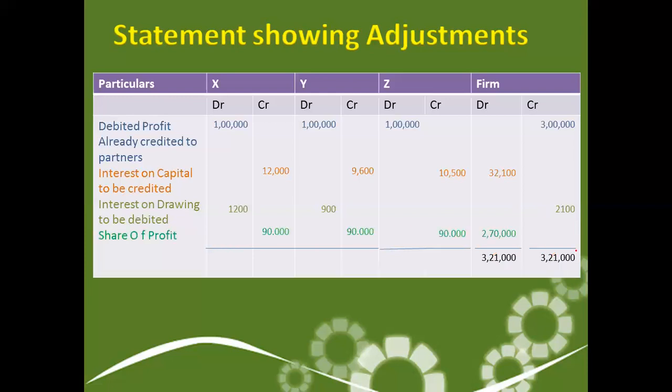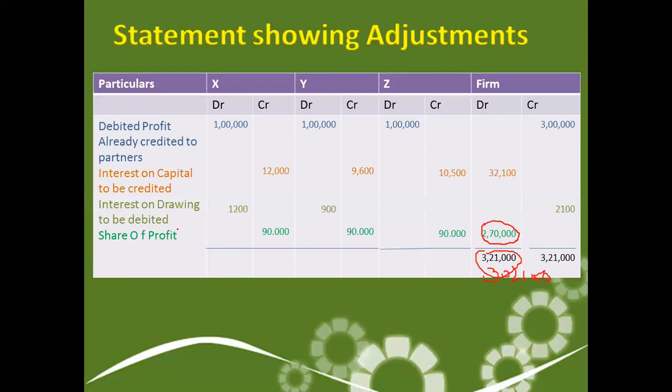So after that, the distributable profit that comes to us is 2,70,000. This amount is 3 lakh, so you will also correct it in your example. This is 3,21,000 on both sides, and the 100 in both accounts is a printing error here. So after having this amount, we'll deduct this amount out of it. The balancing figure comes to 2,70,000. This is the divisible profit.